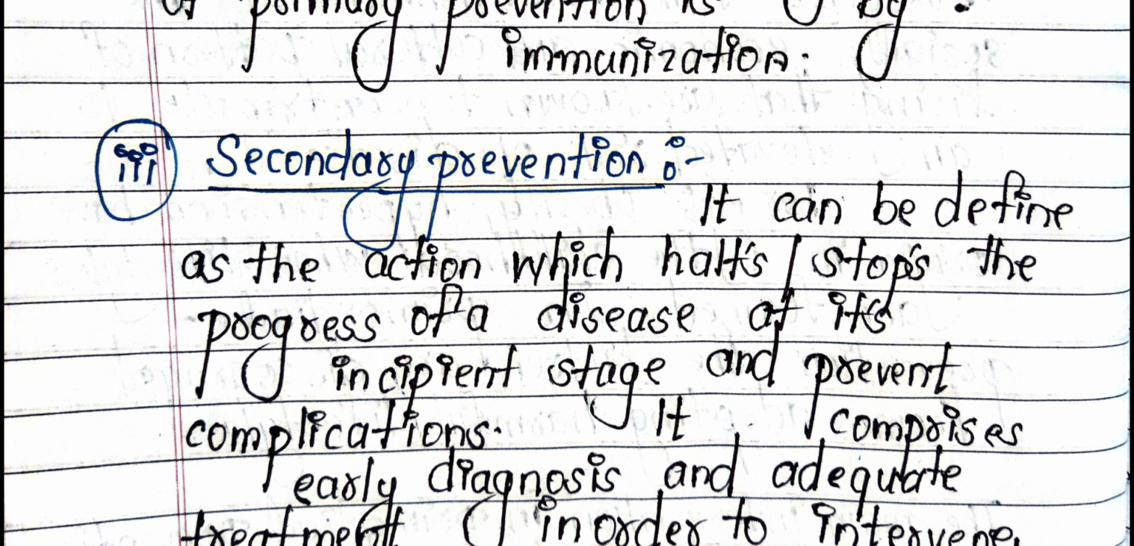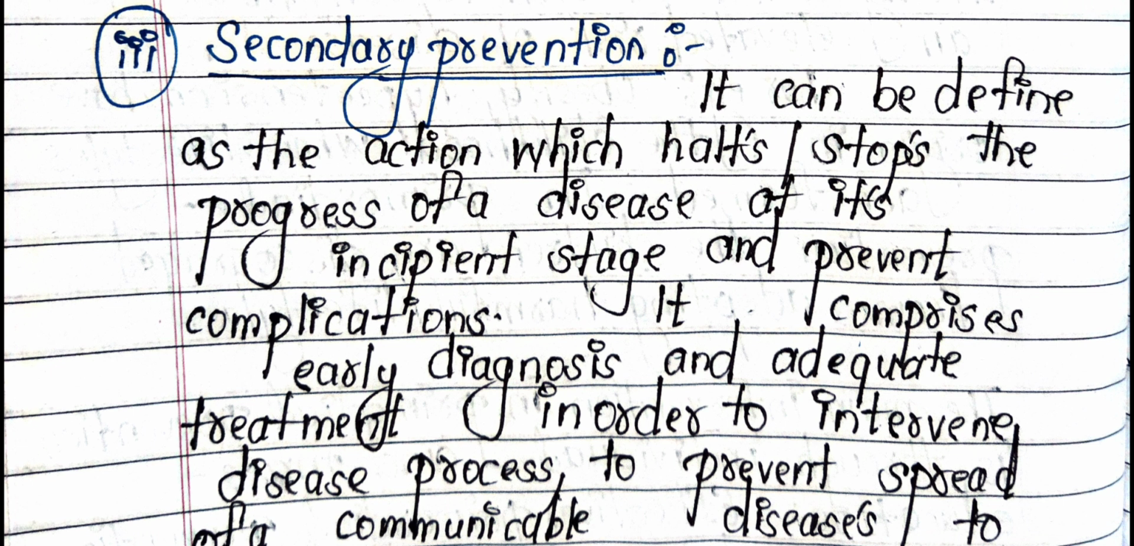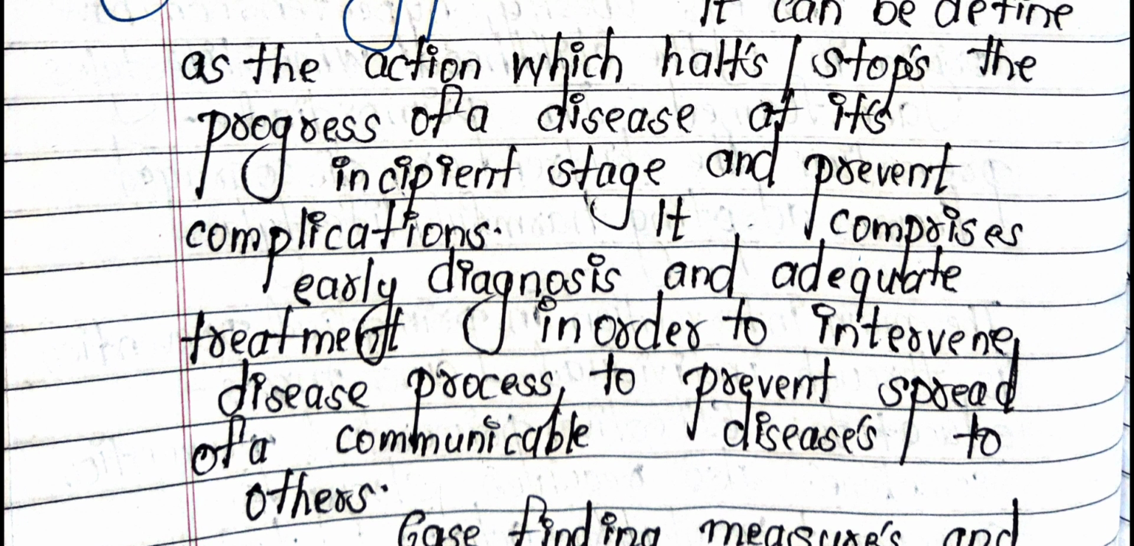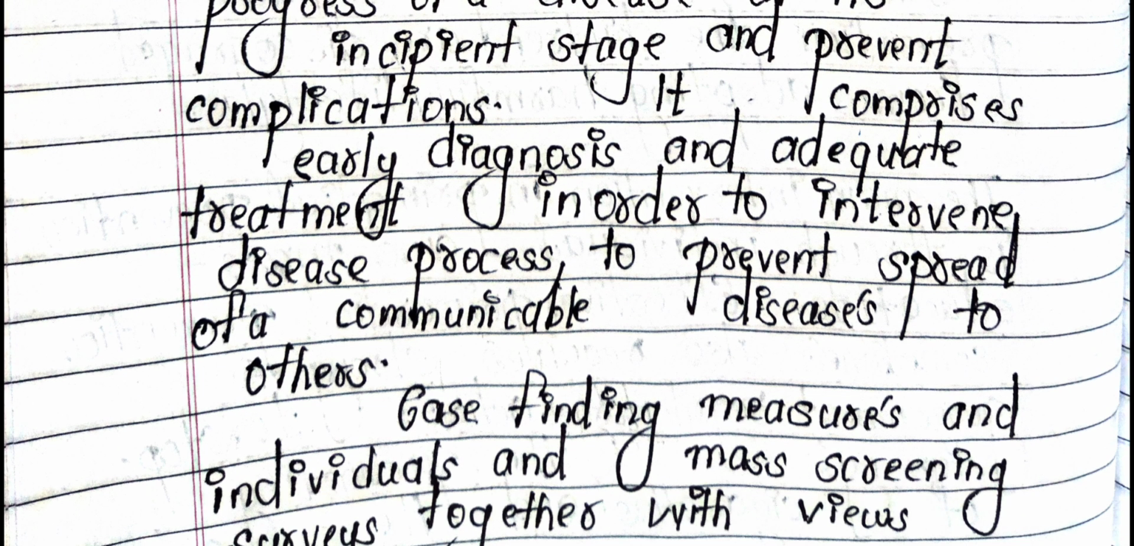Secondary prevention. It can be defined as the action which halts the progress of a disease at its incipient stage and prevents complications. It comprises early diagnosis and adequate treatment in order to intervene in the disease process and prevent spread of a communicable disease to others.